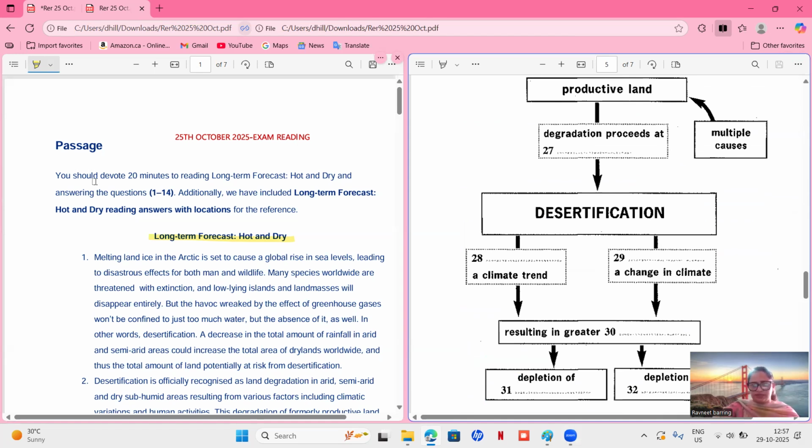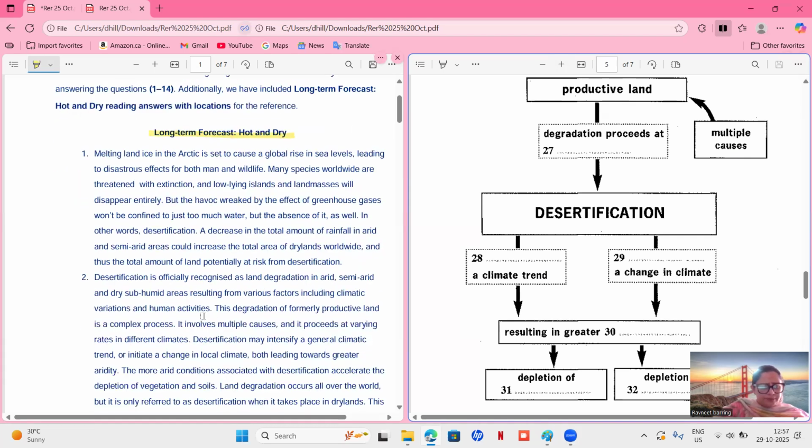So we'll start with 27th. They'll be talking about productive land, multiple causes. Okay, so they will be talking about causes. Degradation. So they will be talking about degradation, and there are multiple causes of degradation. And the question says degradation proceeds at dash. So we have to find the word degradation.